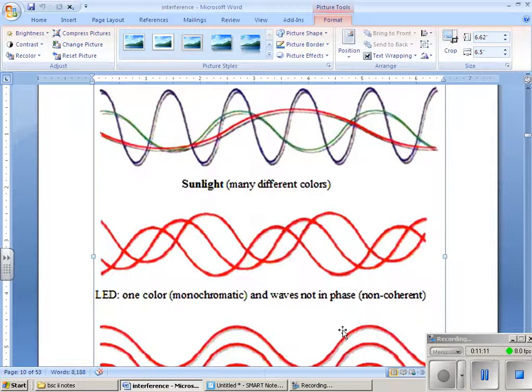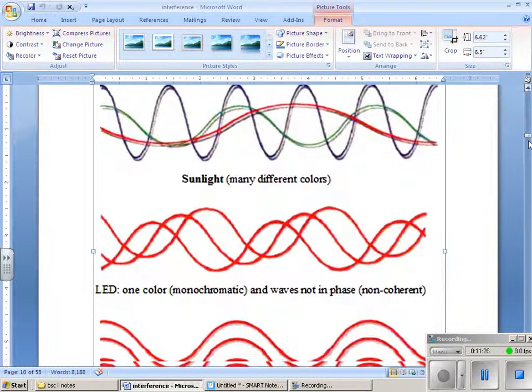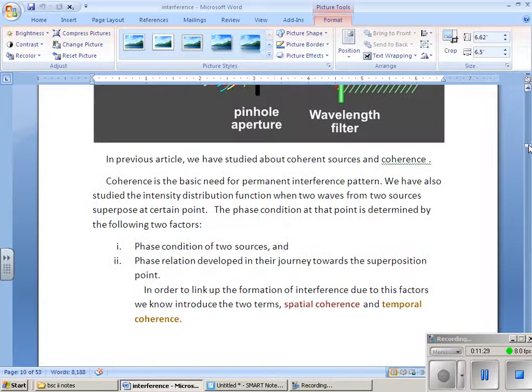That means they are in phase with each other, or a constant phase difference is maintained throughout this line from here to here, whatever the time. In the incoherent case, they are not in phase with each other. So this is an example of a coherent source and an incoherent source.